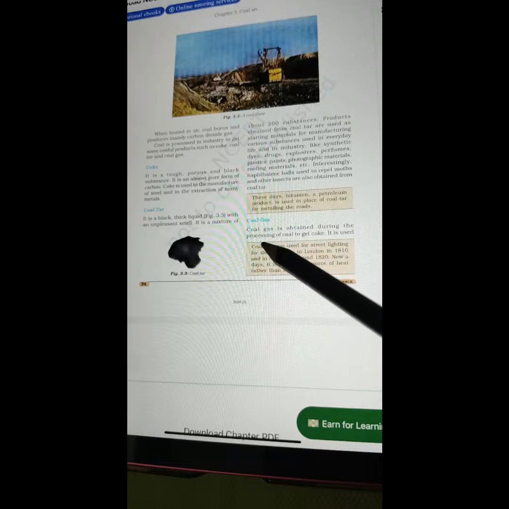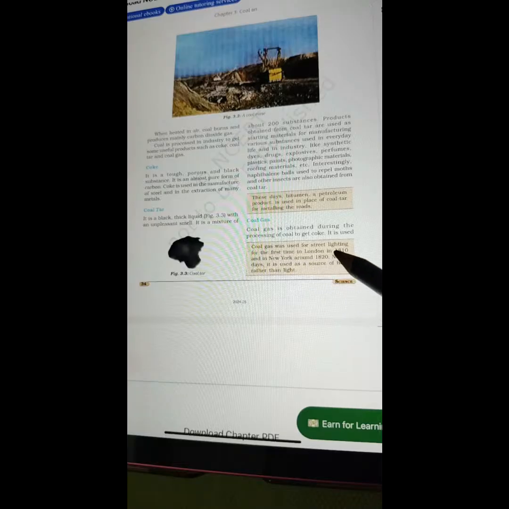Coal gas. Coal gas is obtained during the processing of coal to get coke. Coal gas was used for street lighting for the first time in London in 1810 and in New York around 1820. Nowadays, it is used as a source of heat rather than light.